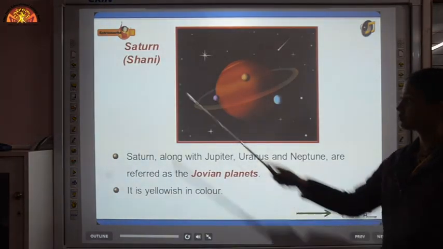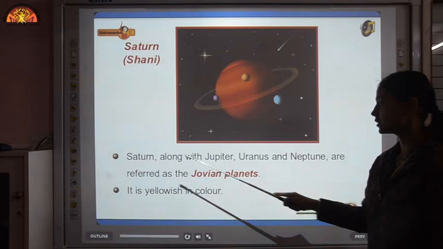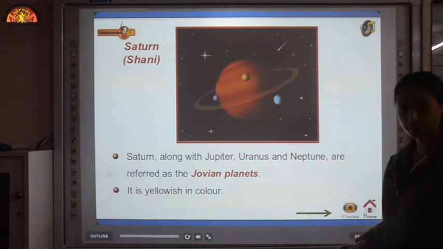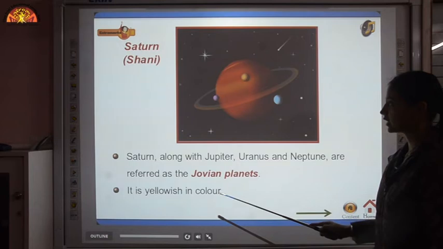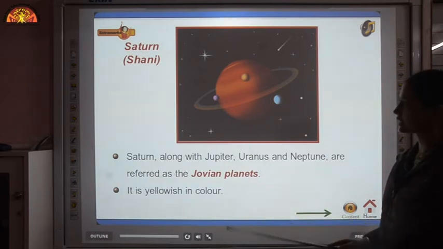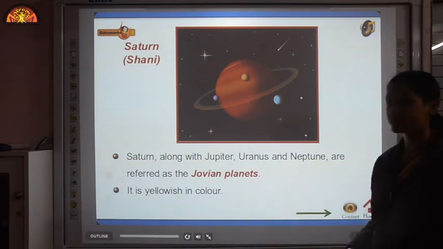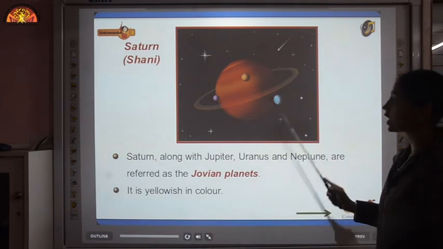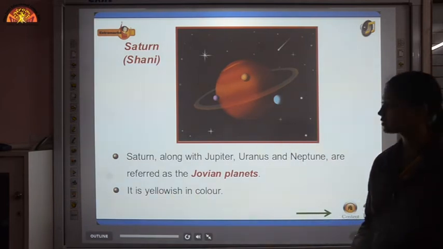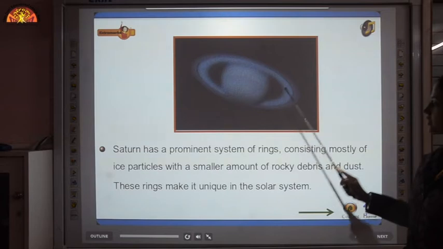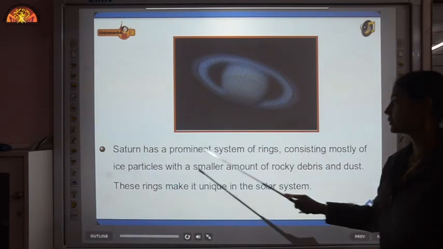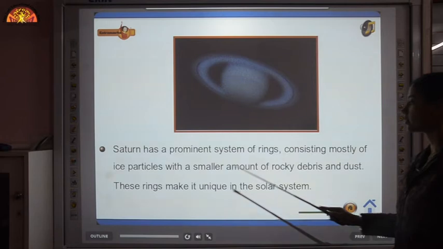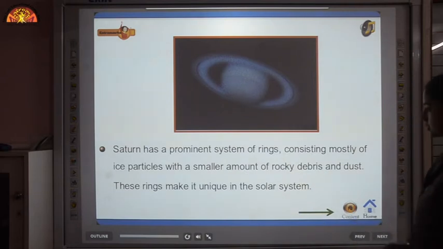The next planet is Saturn. Saturn, along with Jupiter, Uranus and Neptune, are referred to as Jovian planets or outer planets. It is yellowish in color. Now what is the unique property of Saturn? The distinctive feature of Saturn is its rings. Saturn has a prominent system of rings consisting mostly of ice particles with a smaller amount of rocky debris and dust.